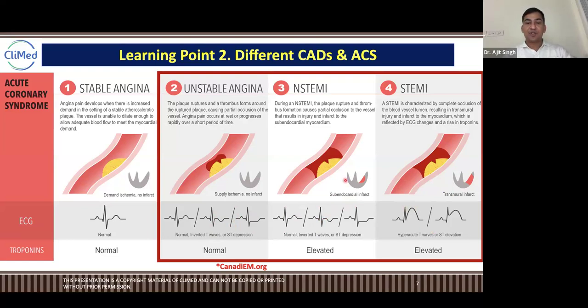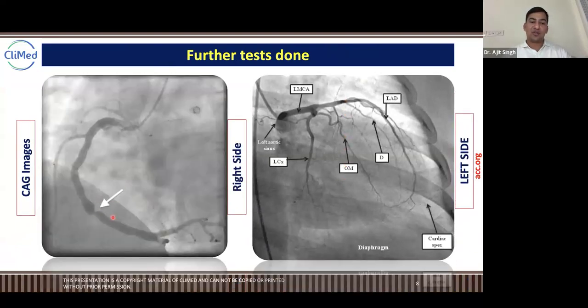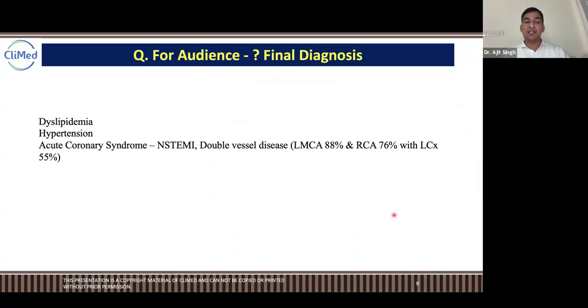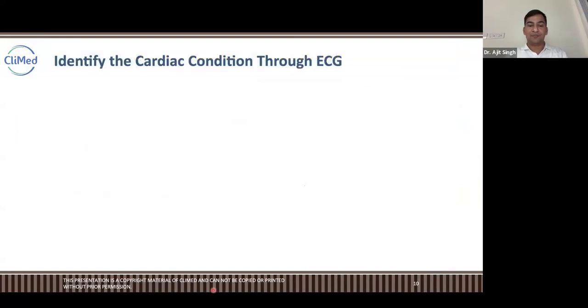Okay, let's see now what the patient had here. The test done was an angiogram. Angiogram showed blocks in the right coronary artery also, and multiple blocks or multiple thrombi on the left side. LMCA complete occlusion, LCX occlusion and LAD occlusion. The final diagnosis was dyslipidemia, hypertension, acute coronary syndrome, iron deficiency anemia, and contrast induced nephropathy, because the patient's creatinine was high. But that is not our concern right now. Our concern was ECG. So I hope you understood.